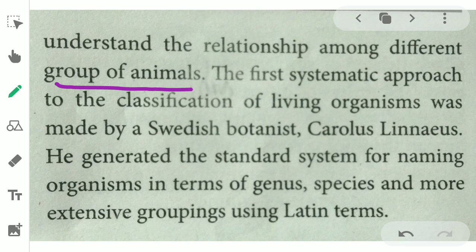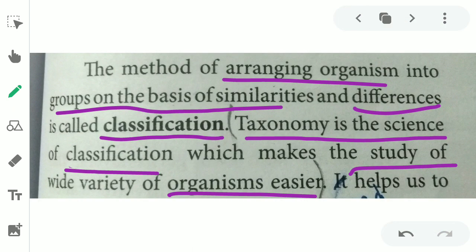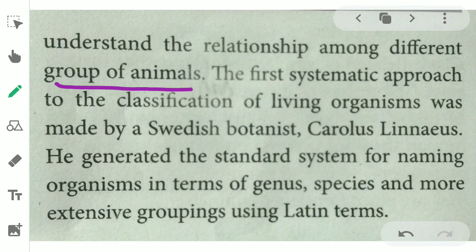Different animals are grouped into different small groups. These groups are arranged by differences, relationships and some same characters. For example, the similarities and differences of groups of animals is classification.